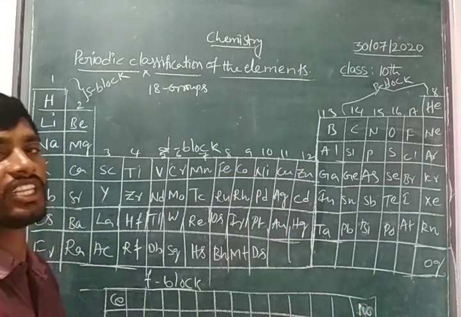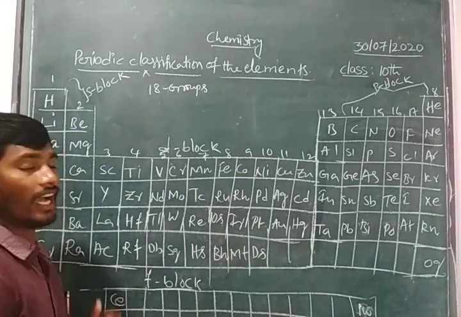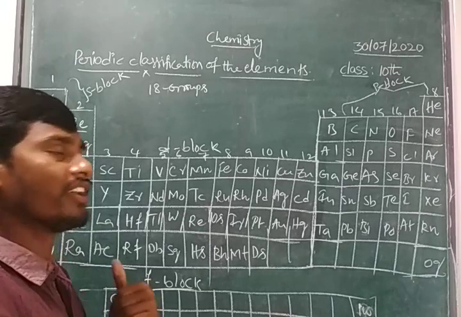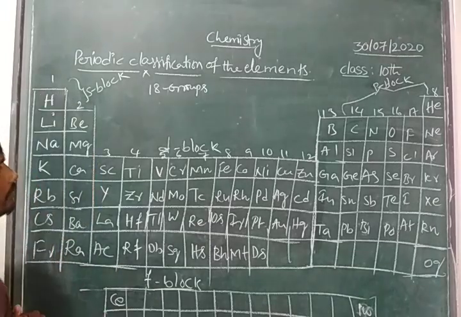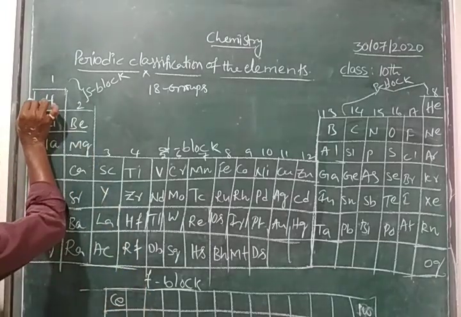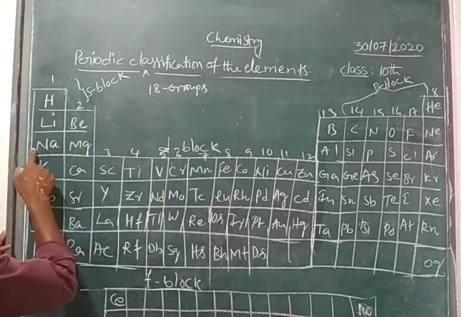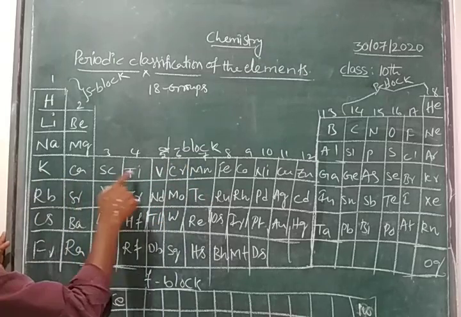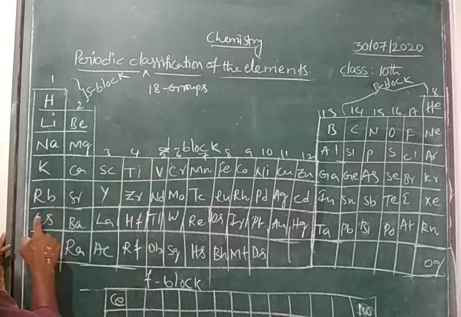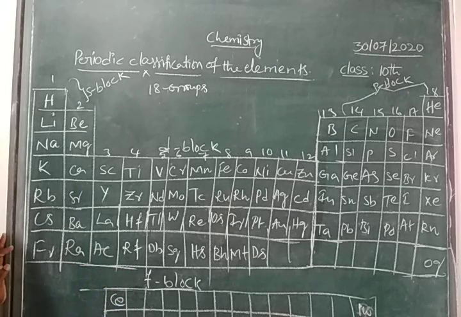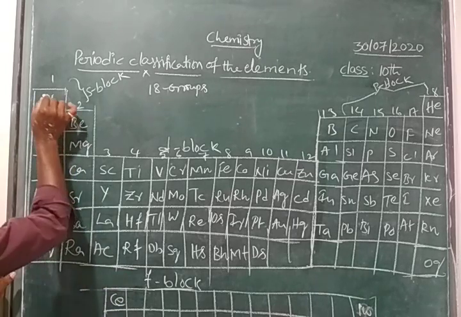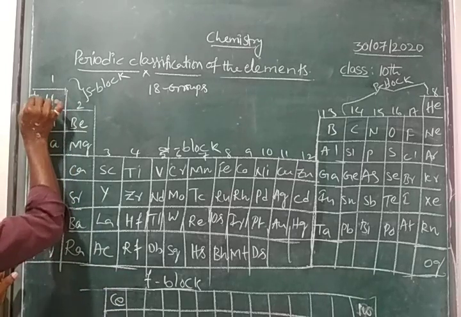And how many periods, children? 7 periods. This is the first period, this is the second period, this is the third period, this is the fourth period, fifth period, sixth period, and 7th period. Here the first element has atomic number 1.